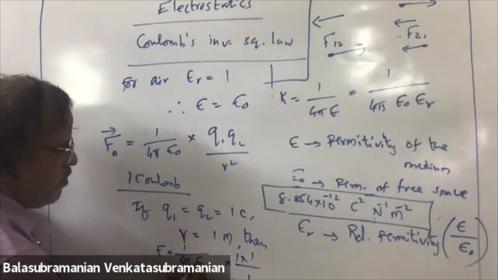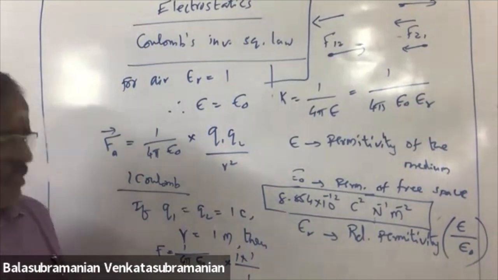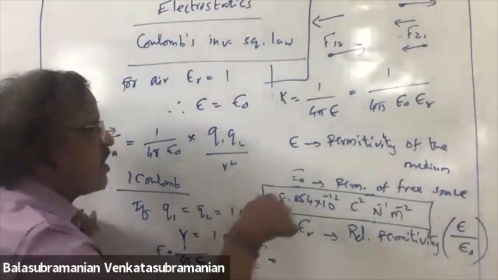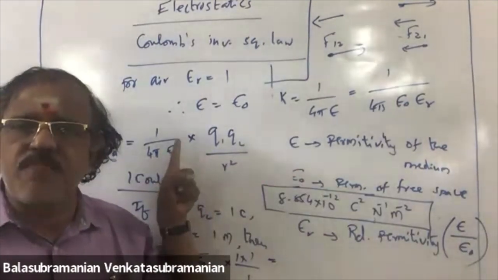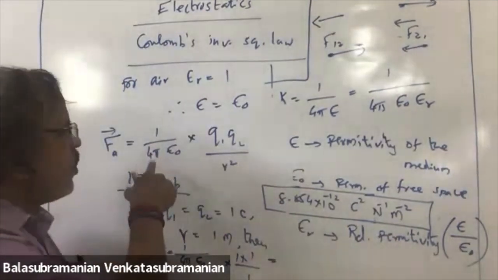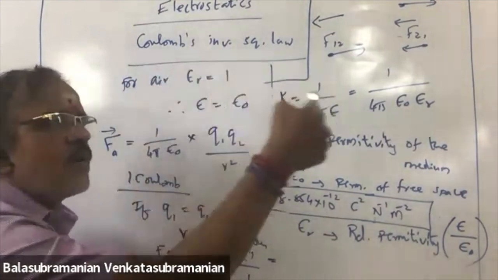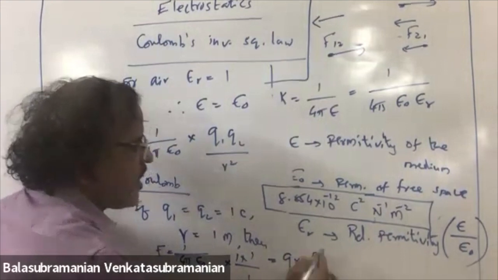So 1 by 4 pi epsilon naught alone. You substitute epsilon naught value here, 8.854 into 10 power minus 12. Simplify: denominator 4 into 3.14 into this value, multiply, and calculate 1 by that value. You will get 9 into 10 power 9.